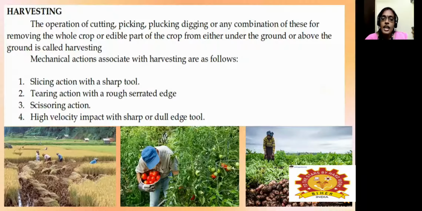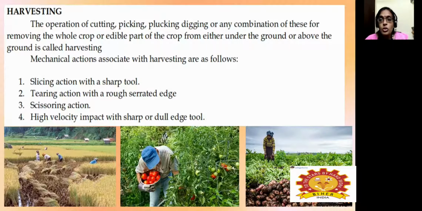There are certain operations performed for harvesting agricultural crops. For example, we are cutting paddy crops in the paddy field. For certain fruits, we are picking those fruits, or using a plucking operation.